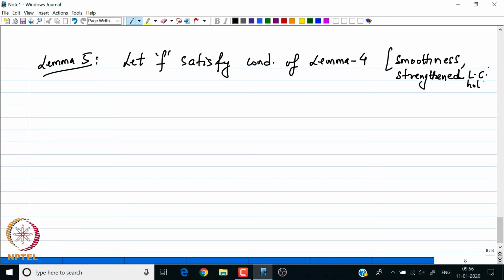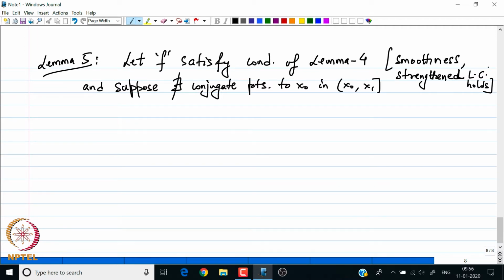So, if these conditions are true, and suppose there are no conjugate points, we do not find a point conjugate to x naught in this half open interval x naught to x 1, then there is a non-trivial solution to the Jacobi accessory equation. So, I am stating this lemma without proof.